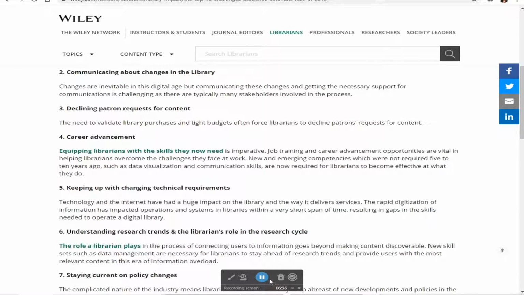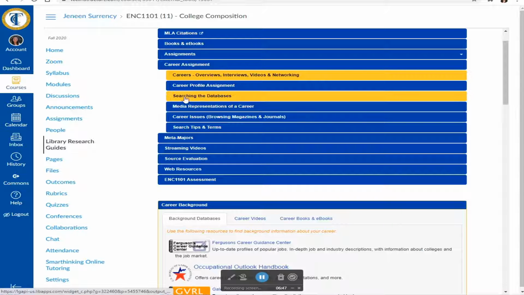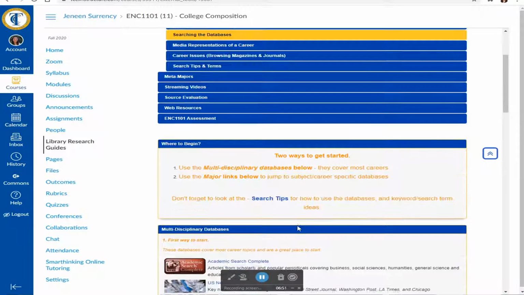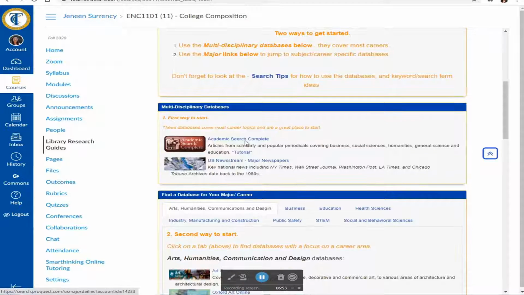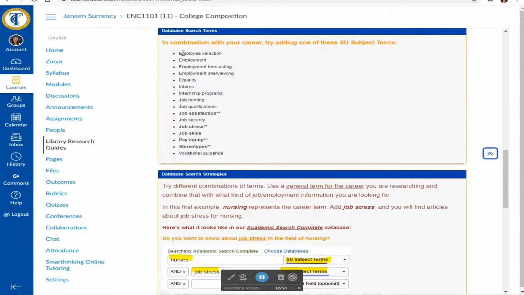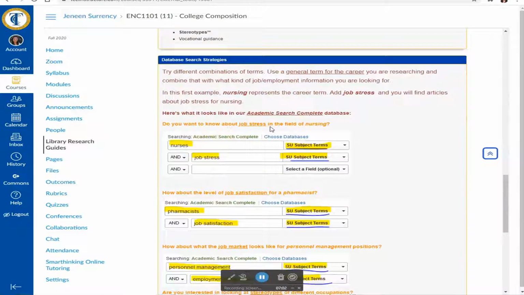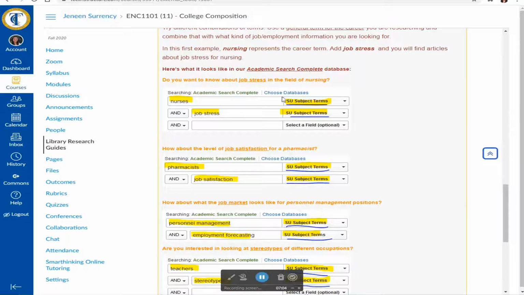So once you've determined your major and you've determined your issue that you want to study, then you can search in the databases for specific issues. I recommend using this tab, Searching the Databases. From here you can scroll down and you'll see we've listed a couple databases we recommend. Further down, you will actually see some specific issues you may consider focusing on in your careers. And you can also see our search strategies we recommend for the database.